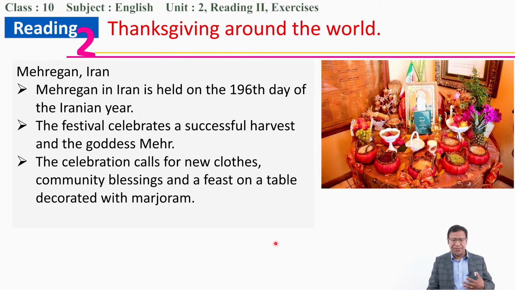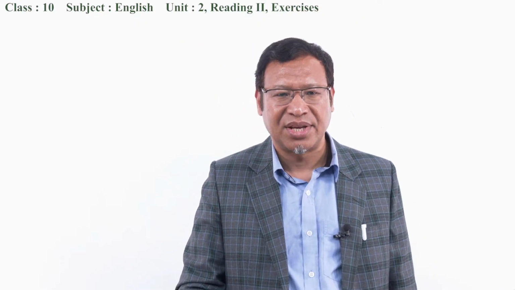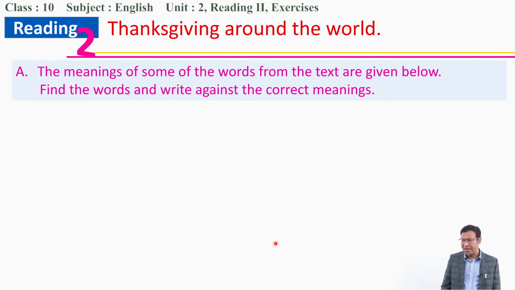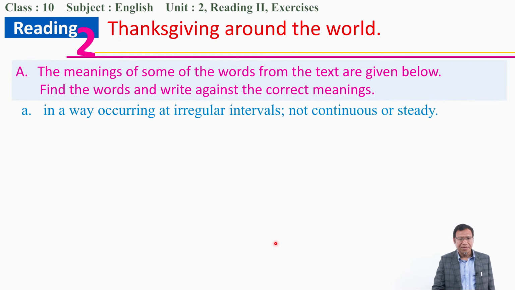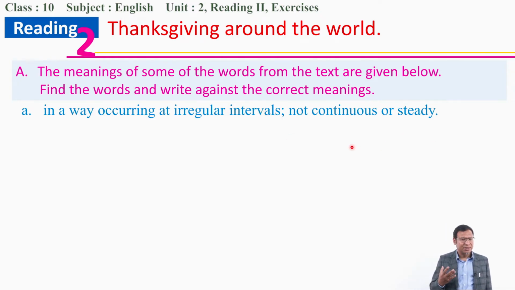These summaries will help you to find out the word meanings and other necessary facts given in the exercise. Now let's go to Exercise A. The meanings of some of the words from the text are given below. Find the words and write them against the correct meaning. Let's see. Number A is: occurring at irregular intervals, not continuous or steady. Can you remember the word for this one? Irregular, at an interval of time.